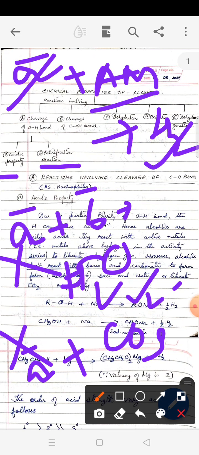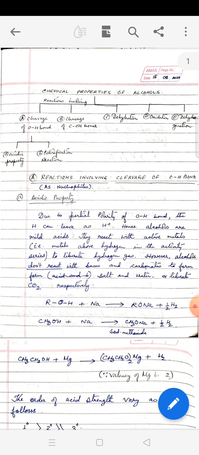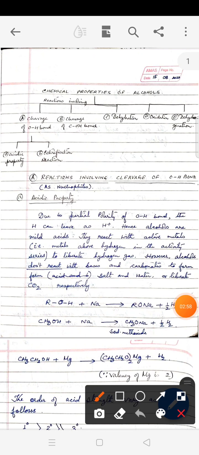So, let's begin with the reaction. Here we take the first reaction. As you know, sodium is a very popular metal. So, we take alcohol with sodium. The hydrogen gets replaced by sodium. So, the salt which is formed here is called sodium alkoxide and hydrogen gas is liberated.